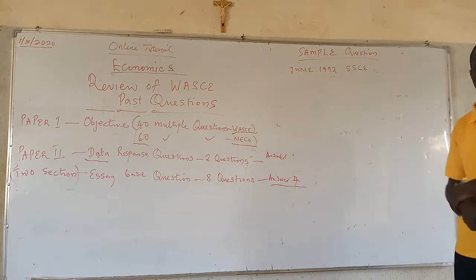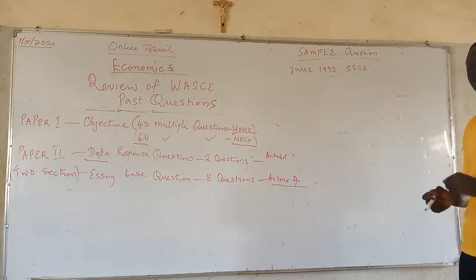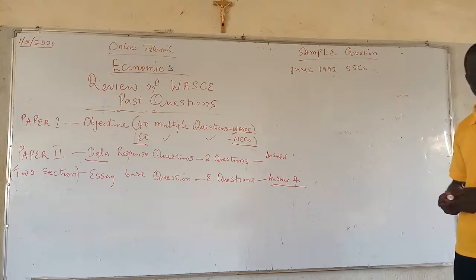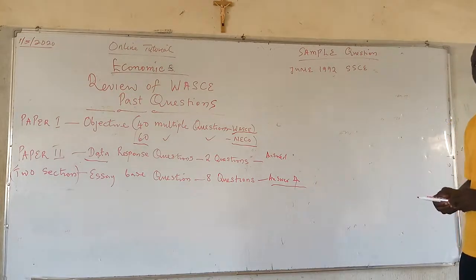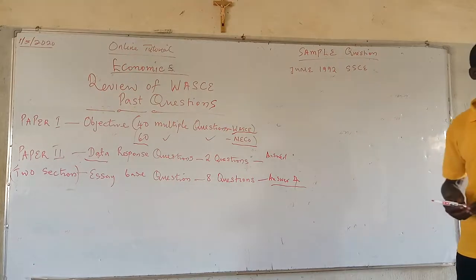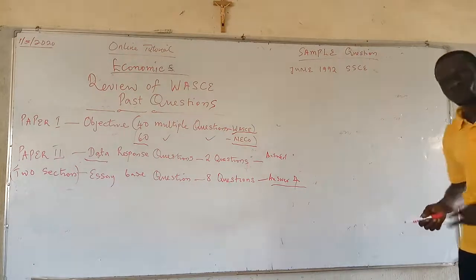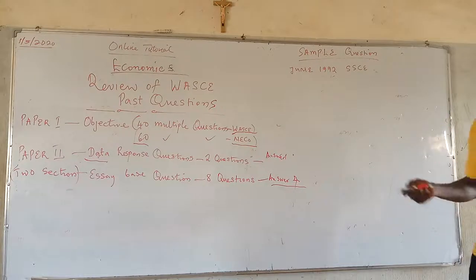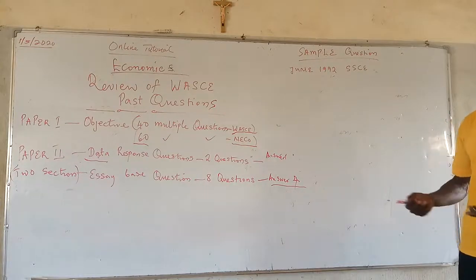Now, at our elementary stage in economics, we are told that economics is a science subject. Science, based on the fact that we make use of laws, theories, and hypotheses to justify our facts.